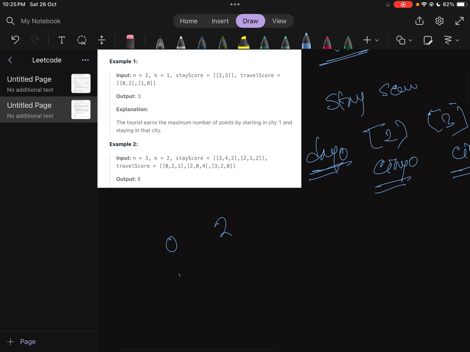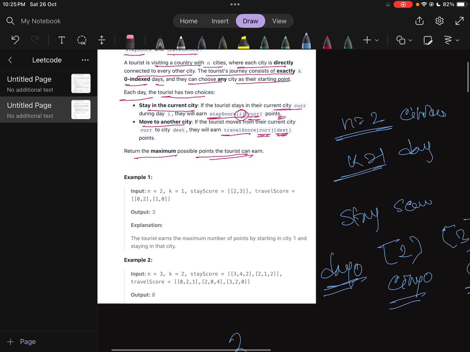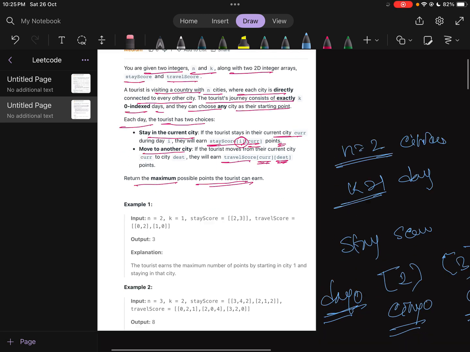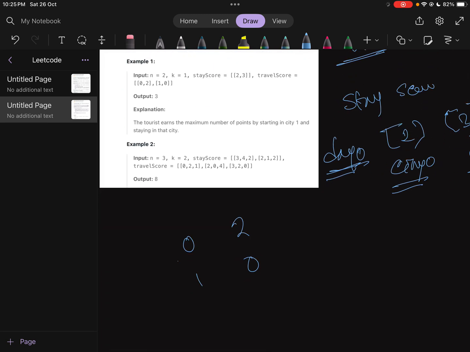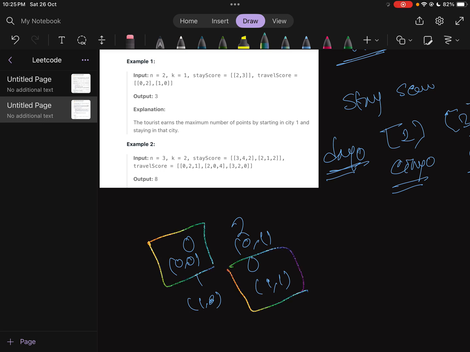The travel score is 0, 2, 1, 0. What does that mean? Current to destination. So 0,0 means they are not actually moving, and 1,1 means the same, they are not moving.